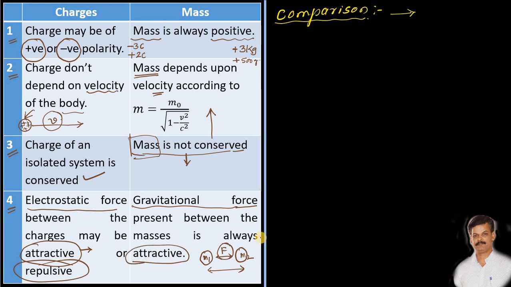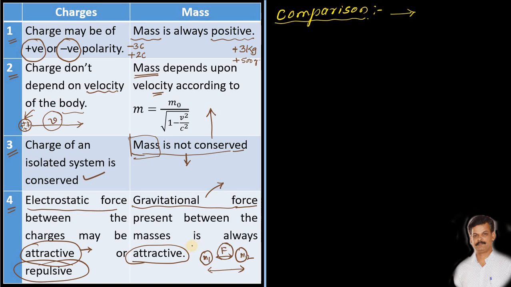It is applicable to all the objects present in the universe, whether very small objects like atoms or larger objects like planets. Hence it is called the universal law. And remember, the force present between any such two bodies is the attractive gravitational force.